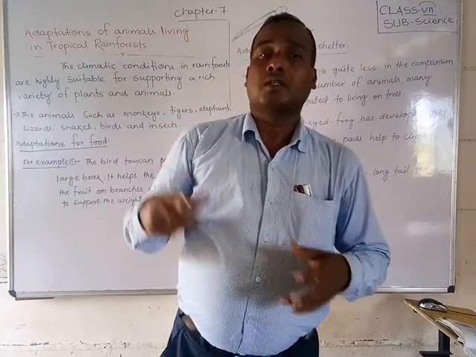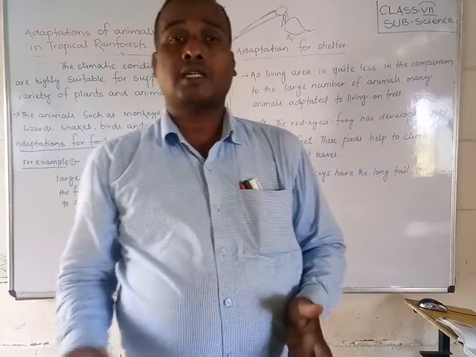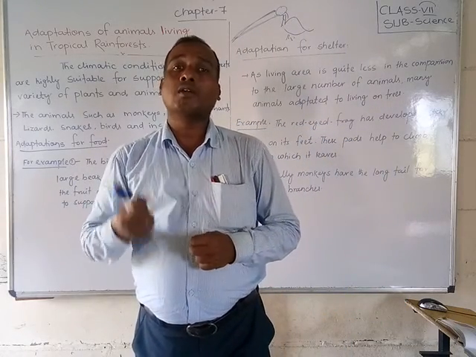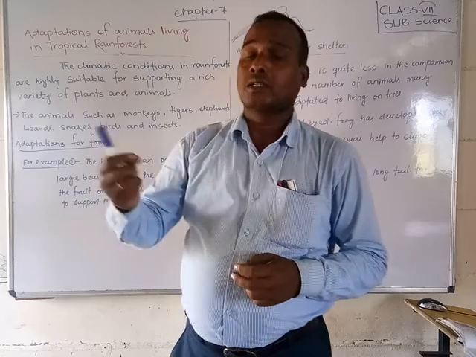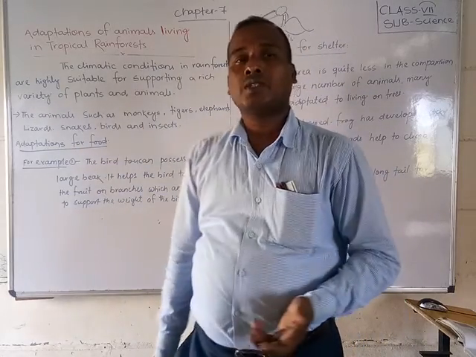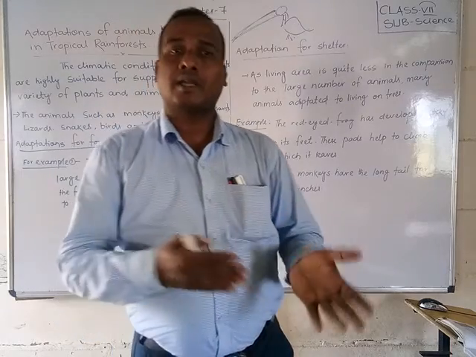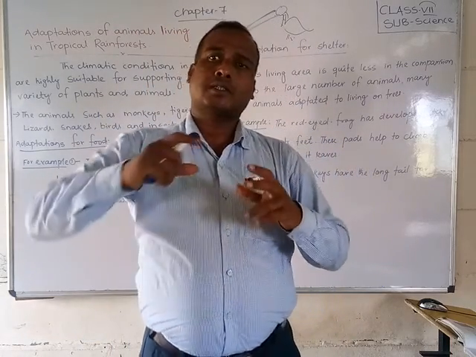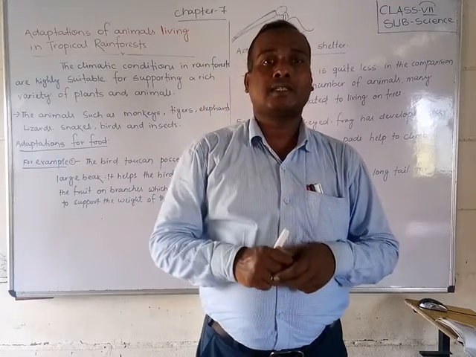So for that, there is one special bird I have told you about, the toucan bird, which has a long beak, a big beak, to collect the food. You have seen, friends, like I told you, a camel, or you can see an ostrich. You should see that neck. The neck is very long.